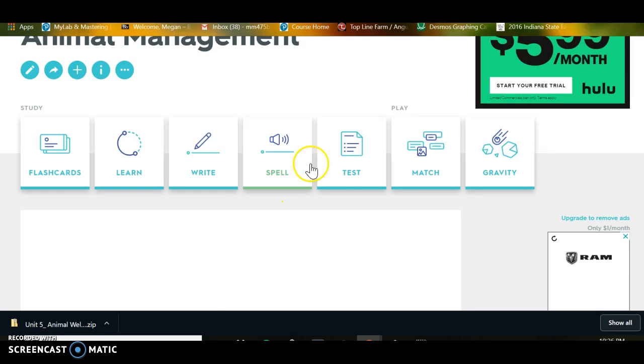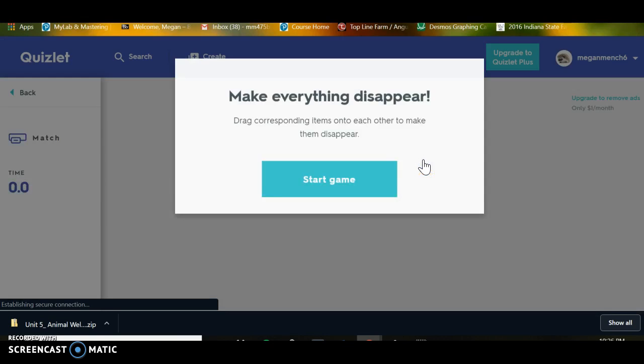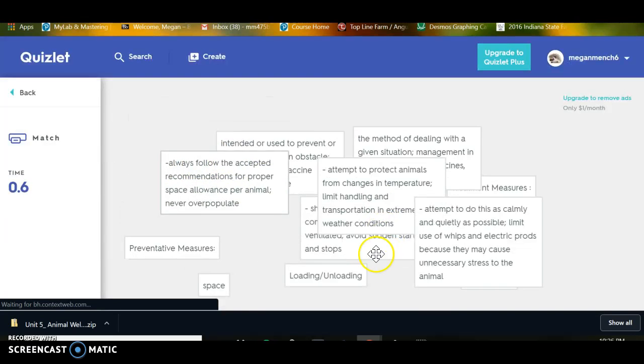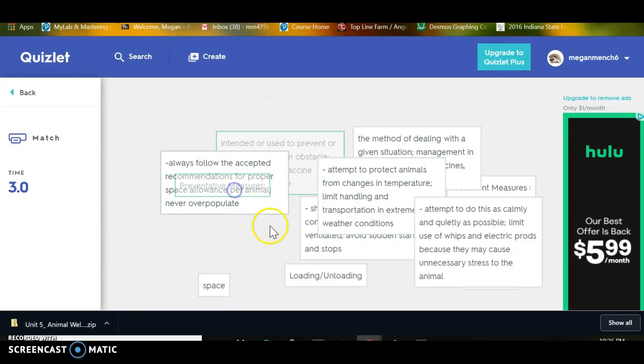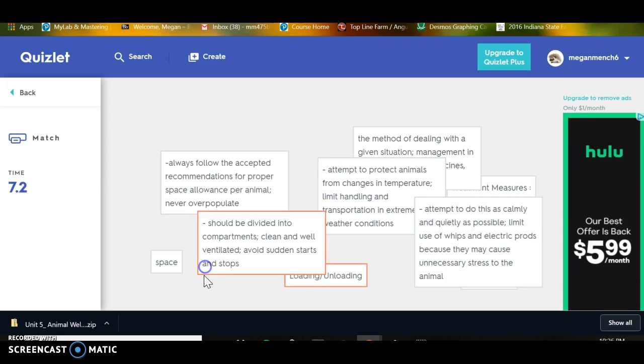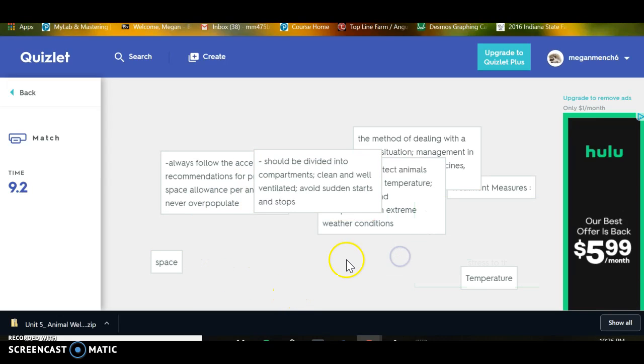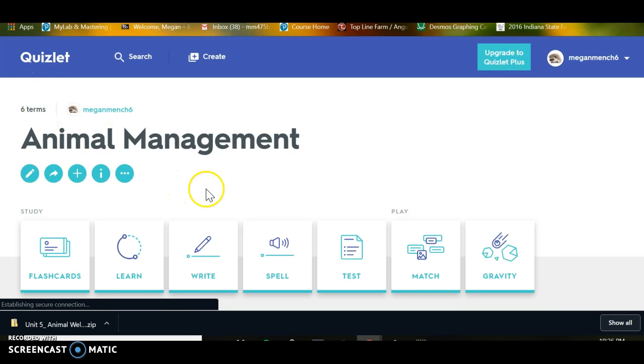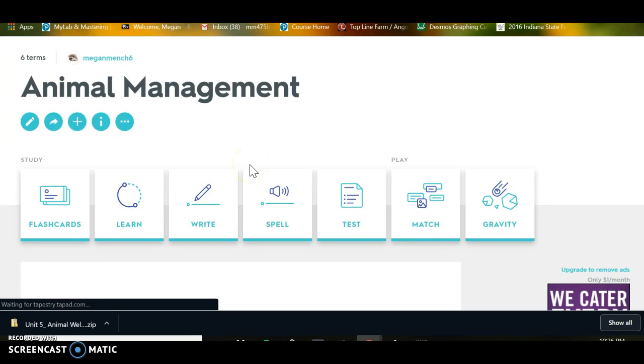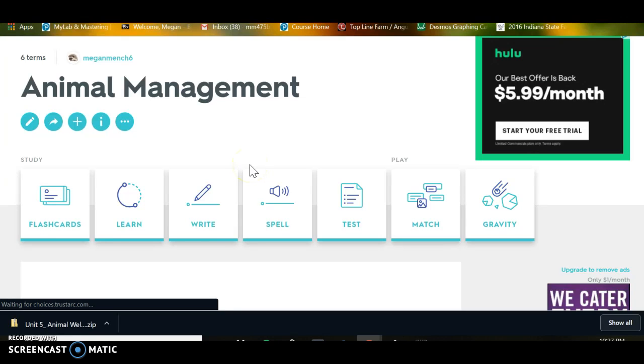And you can play different games, like matching games. It allows you to start games. You can put things with something that matches, and it allows you to see what you need to learn and what you already kind of know, and where you need to prioritize where you need to study the most and stuff like that. So I think that's really helpful.